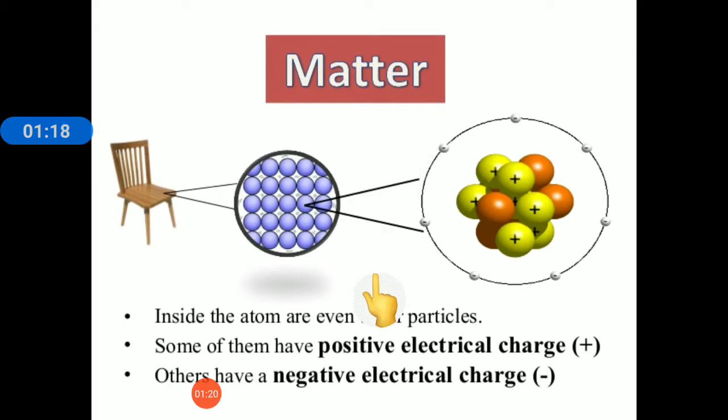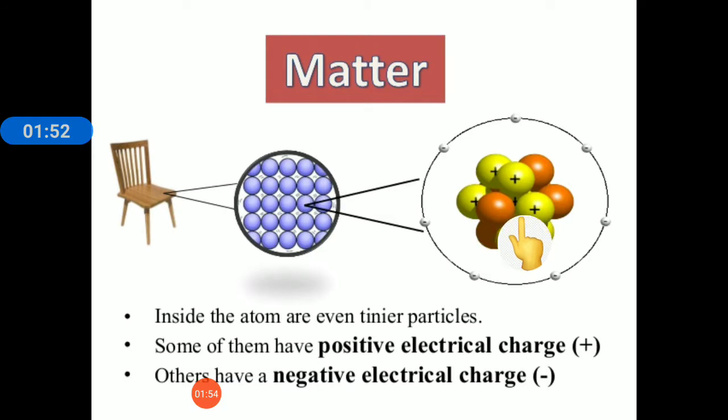In the structure of atom, you can imagine this as your solar system, a sun in between, and the planets revolving around in fixed orbits around the sun. Similarly, we have the structure of atom. In between, in the place of sun, we have a nucleus. In the nucleus, we have positively charged particles called protons, and along with protons we have some uncharged particles which are called neutrons.